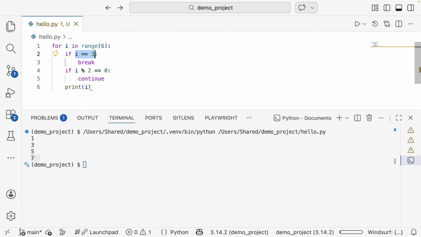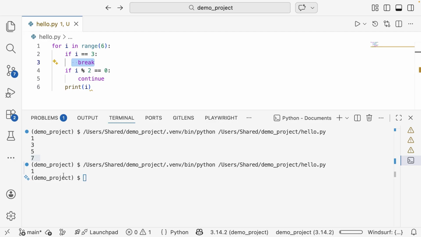The loop stops at 3 because we have a break statement here. So when you run the program, you see the output is only 1, because it starts with i in range 6. You may expect more numbers here, but the order of conditions matters.